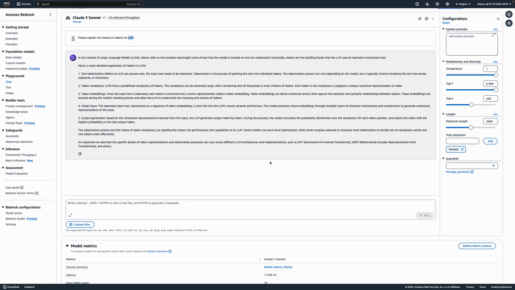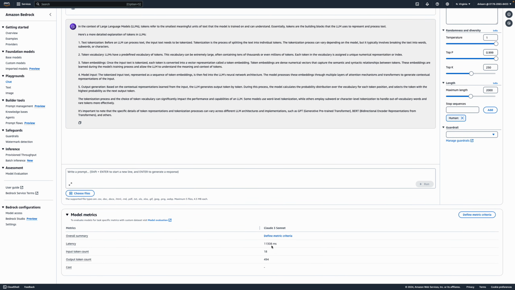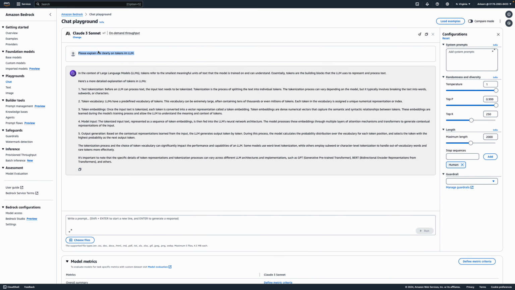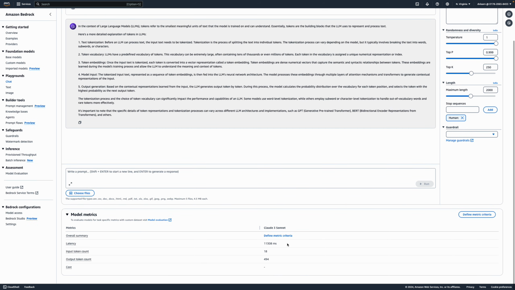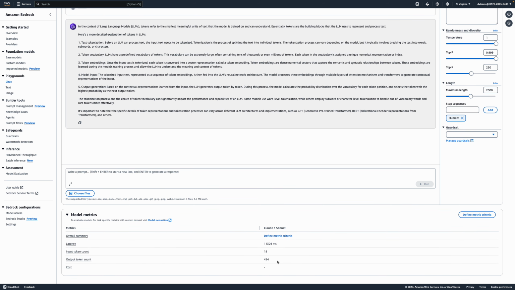Why should you know about tokens? If I scroll down here, you see the response came in close to 11 seconds, and for the input, this text created 18 tokens. Token is not necessarily a word, because if I count the words, it's 1, 2, 3, 4, 5, 6, 7, 8 words. But here it says 18.